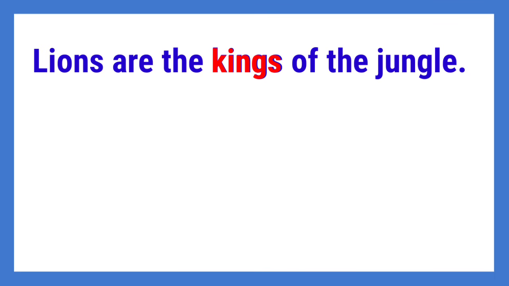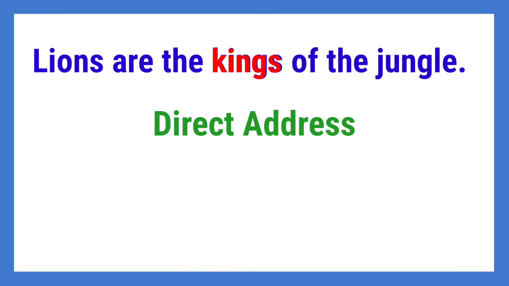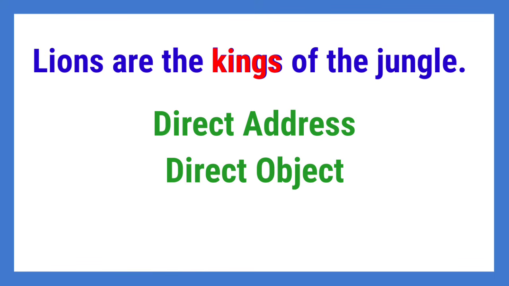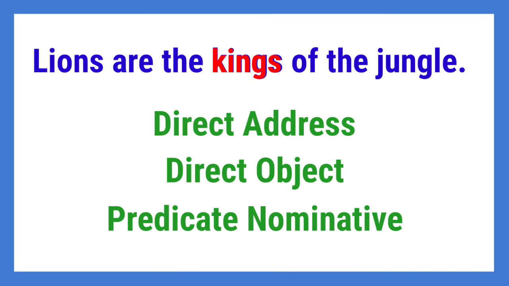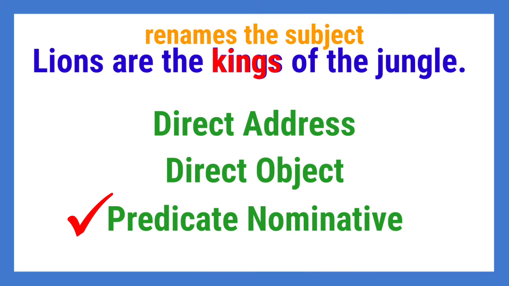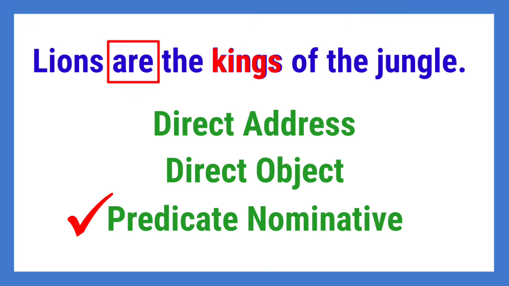Next, lions are the kings of the jungle. The word kings in this sentence functions as direct address, direct object, or predicate nominative? The answer is predicate nominative. Why? Because it renames the subject, which is lions, and this word follows after the linking verb are.